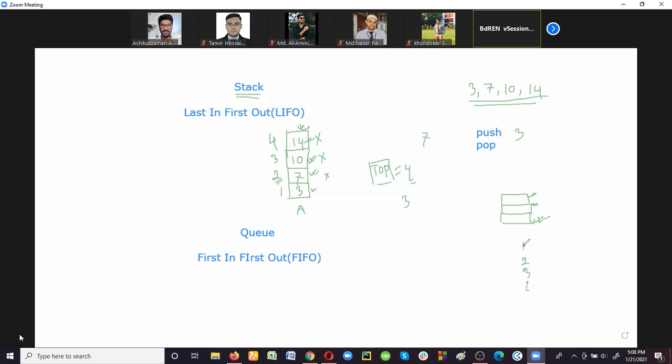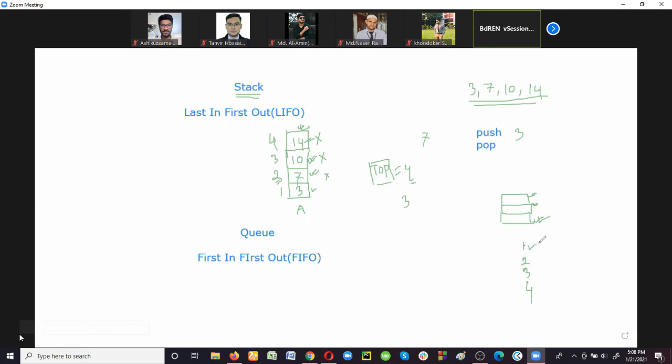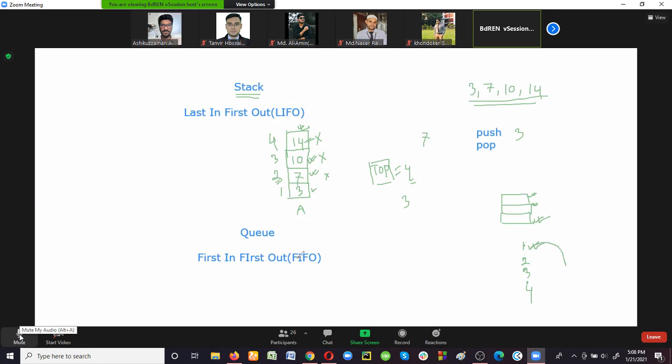They are waiting for collecting tickets. Obviously the first person will get the ticket first, then the second person, then the third person, and then the fourth person. After collecting the ticket, the person can be removed from the queue. So queue is called first in, first out data structure.